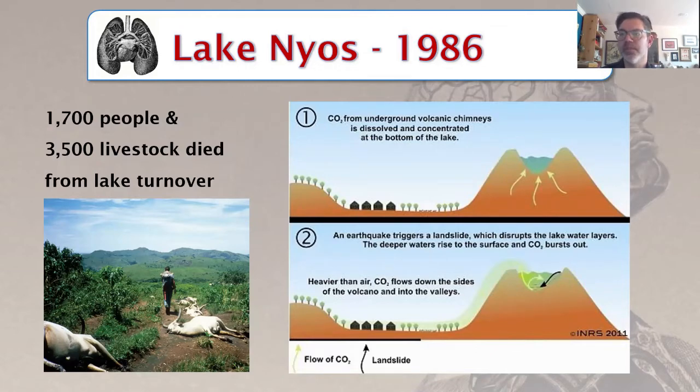Researchers believe what happened is that a nearby lake called Lake Nyos went through a process known as turnover. The lake is in the caldera of a volcano, and carbon dioxide was probably building up at the bottom of the lake for many years. A small earthquake caused the bubble at the bottom of the lake to burst. The lake turned over and the gas was released into the air, but carbon dioxide is dense, and so it flowed into the village. Everyone simply fell asleep, not realizing that they were not breathing in any oxygen.